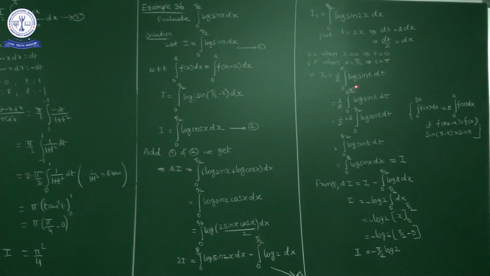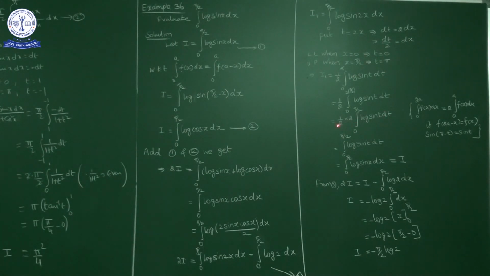Now here, if you consider 2a as pi, sin of pi minus t is sin t only, no? So using this property, this value, half the integral from 0 to pi of log sin t dt, we can write as 2 times the integral from 0 to pi by 2 of log sin t dt.